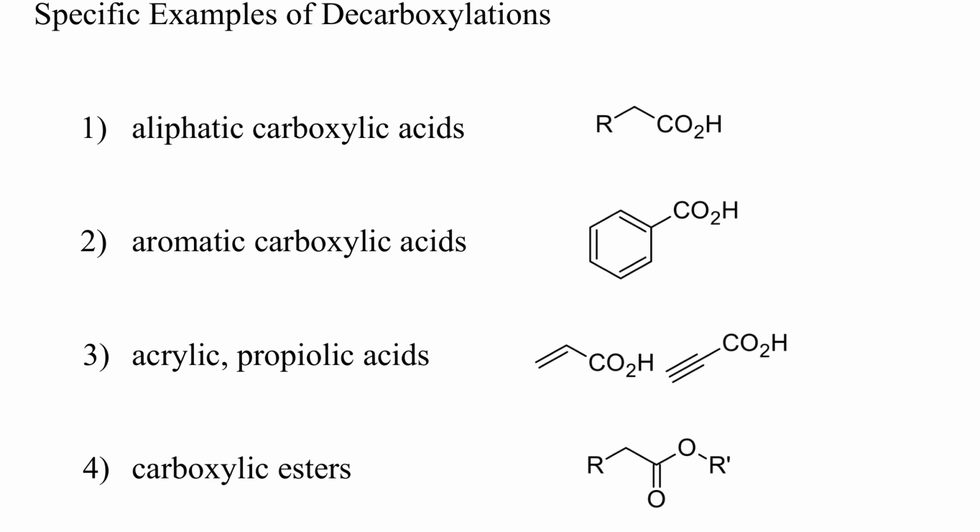I'll show you now some specific examples of decarboxylations, beginning with simple aliphatic acids, followed by benzoic and heteroaromatic acids, acrylic and propiolic acids. Esters can sometimes also be decarboxylated directly, without saponification, and at the end I'll show you some examples of ester decarboxylations.